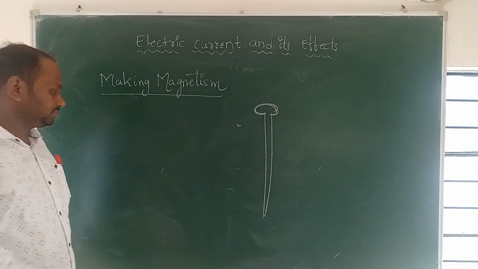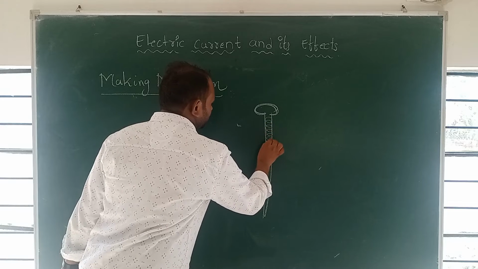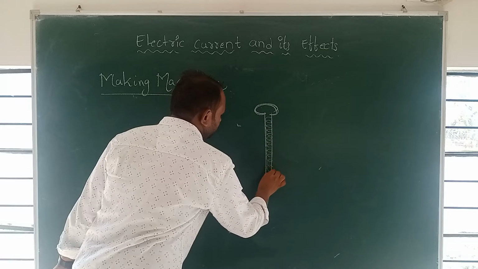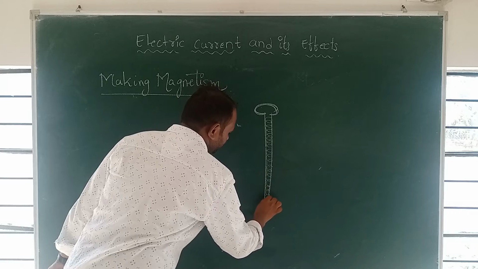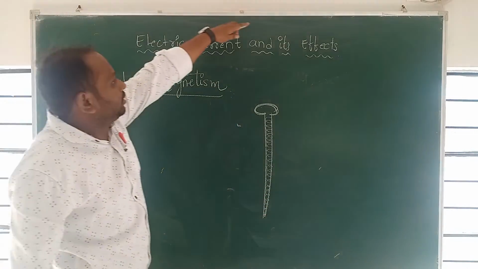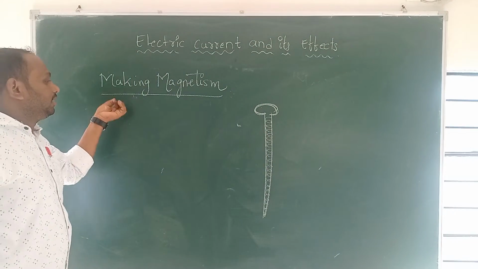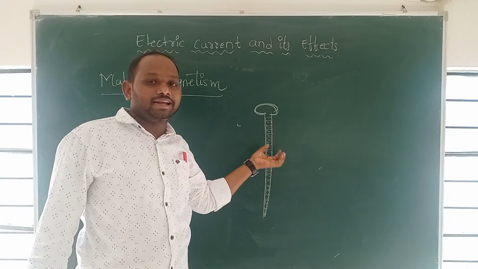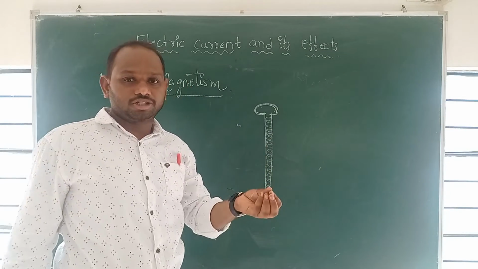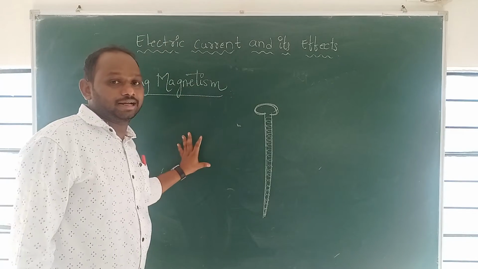This is the iron nail. See, this is an iron nail, and that is also an iron nail. So iron allows the electricity. Iron is a conductor. Conductor means a substance which allows the electricity is called a conductor. This is one of the conductors.